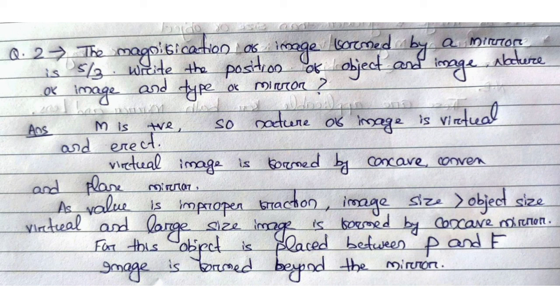So for a concave mirror producing a virtual image, the position of object is always between P and F, pole and focus, and the position of image is beyond the mirror. So always that condition is applied. If the magnification is positive and the value is an improper fraction, the mirror is concave mirror, the position of object is always between P and F, and the position of image is beyond the mirror.